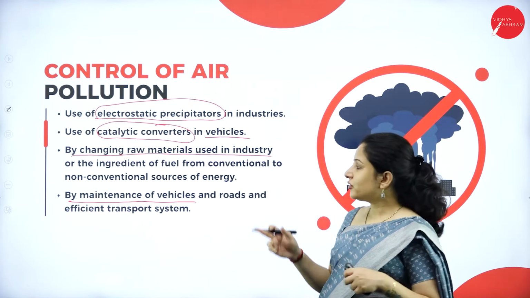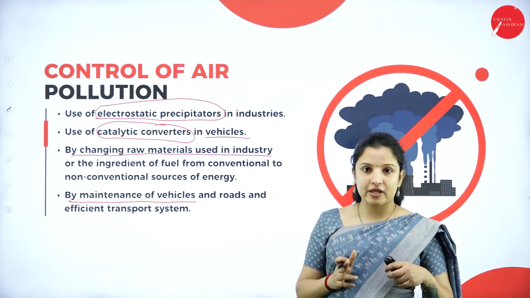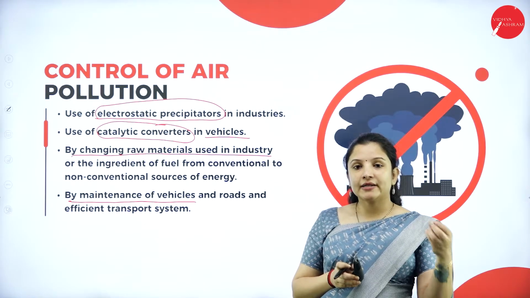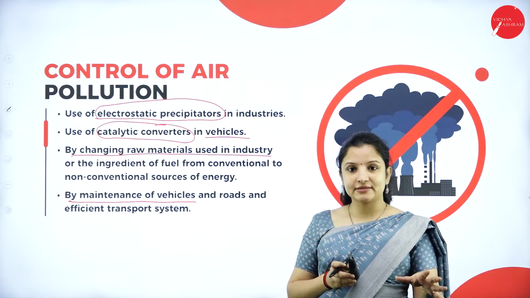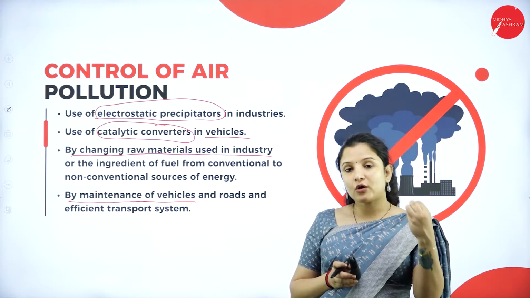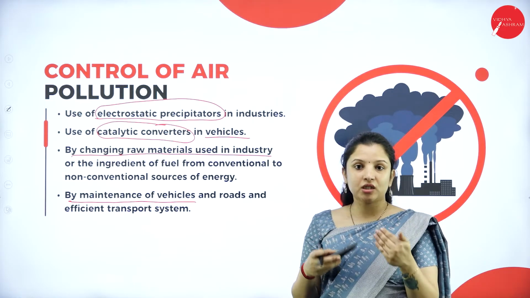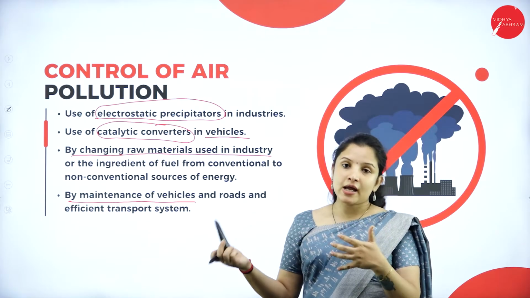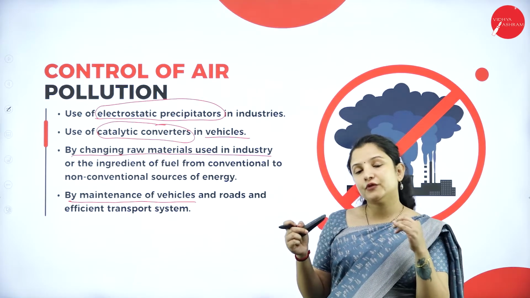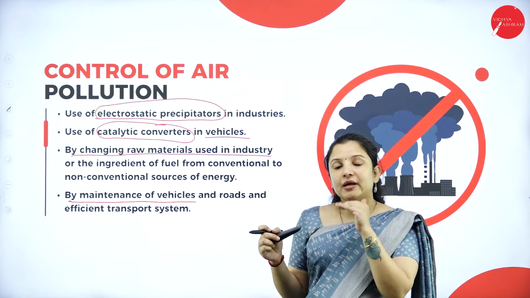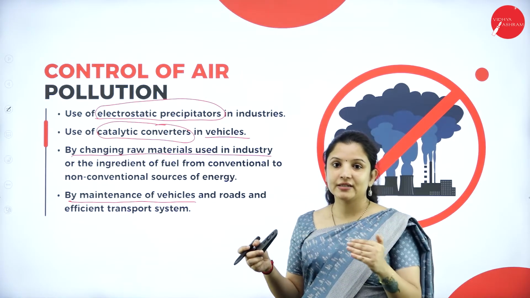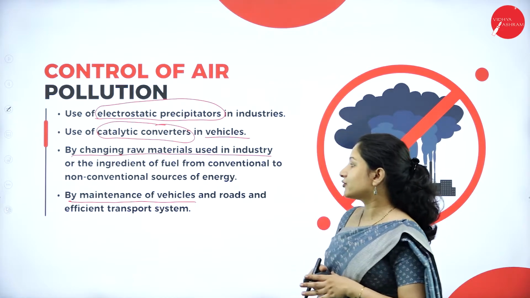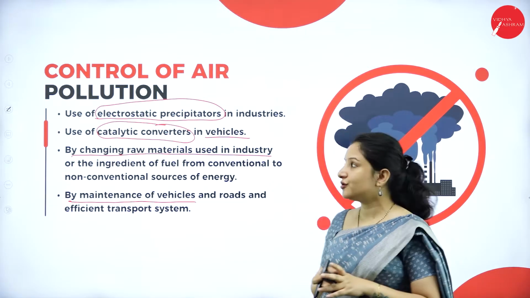How can you contribute? By timely checking of the vehicles. Not checking the vehicles once in a year and just leaving the engine as such. Because if you don't keep the vehicle in a good condition, it will release a lot of toxic chemicals to the atmosphere. But if you maintain it properly every year, then the amount of toxicity released to the atmosphere will be reduced. So by maintenance of vehicles and roads and an efficient transport system, air pollution can be controlled.